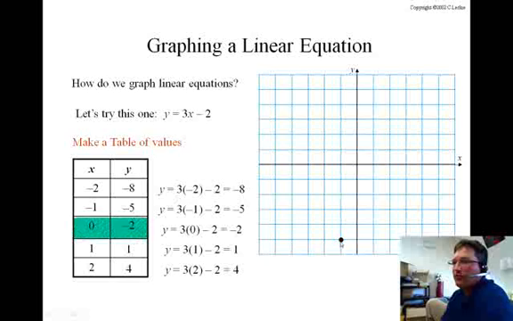-1, minus 5 is right here. 0, minus 2 is right here. 1, 1 should be here. 2, 4 should be up here. Now you notice I didn't graph the -2, -8. That would have been off of the graph that we have.